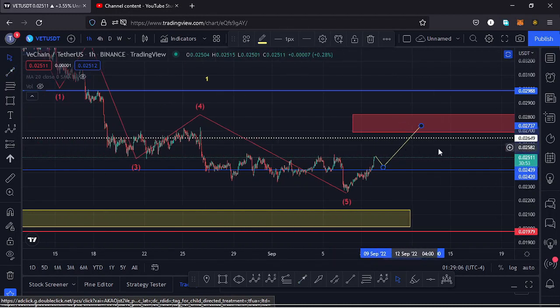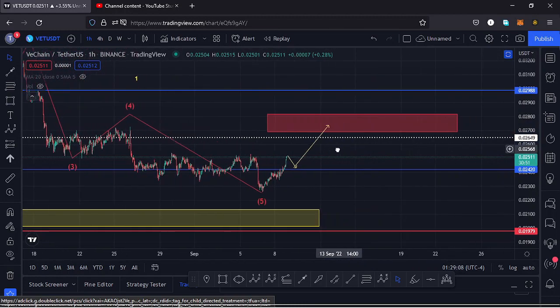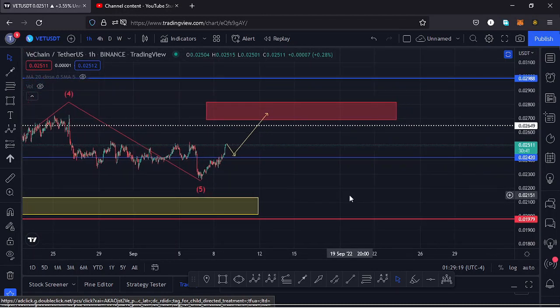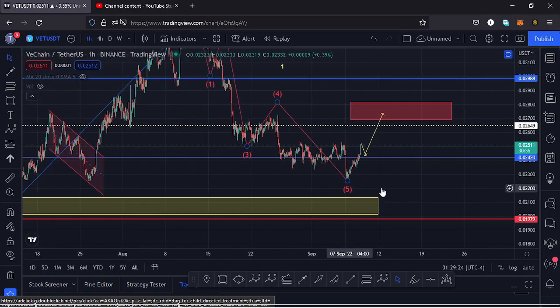red target area. Then once we have maximized our red target area for that second wave, then we can expect lower prices in the formation of a third wave to the lower side, and that movement after the formation of a third wave, then we can expect the fourth wave and the fifth wave to give us a new low here on the Vechain chart.